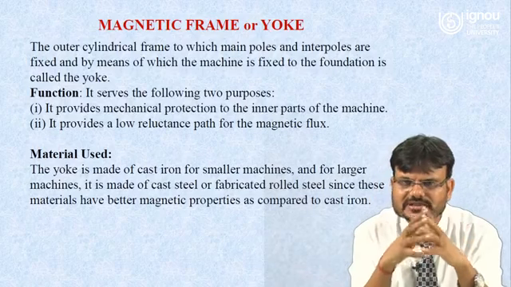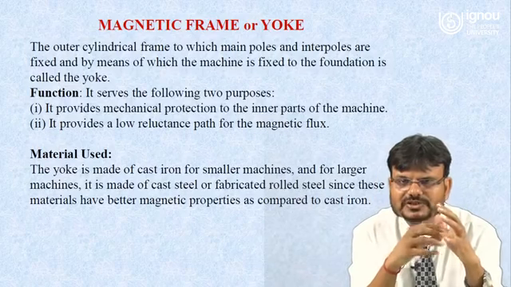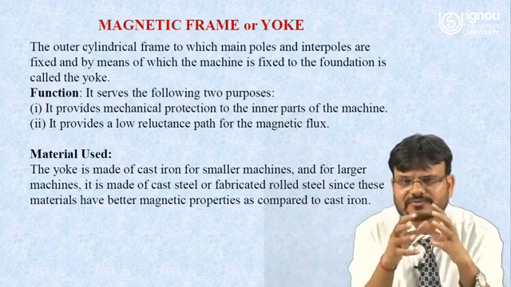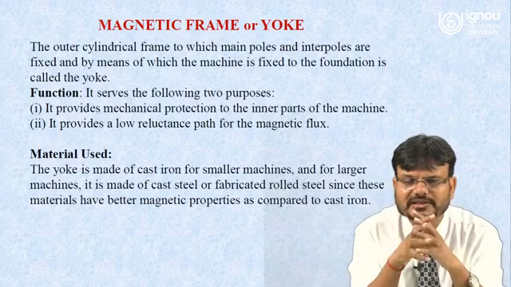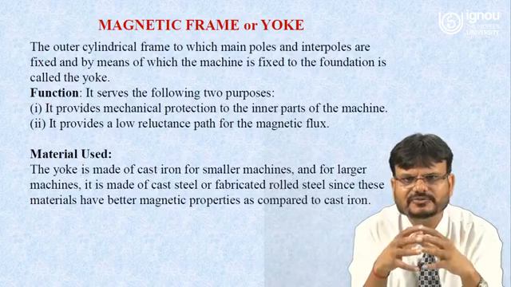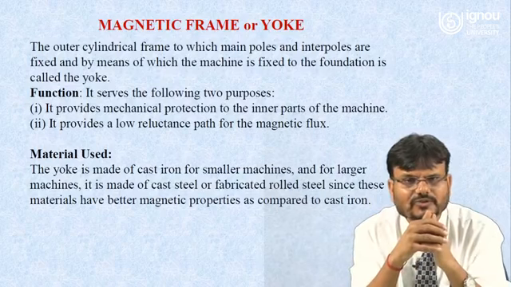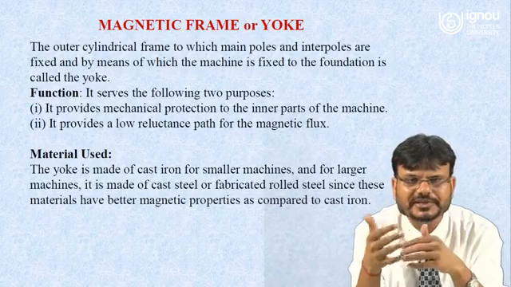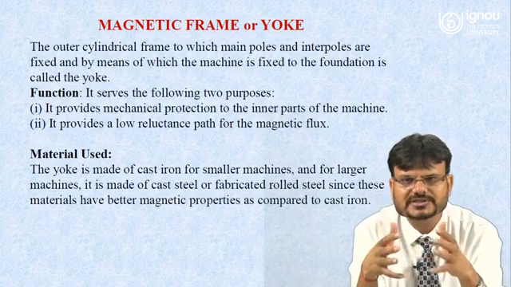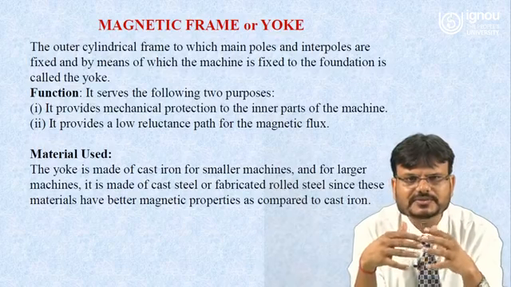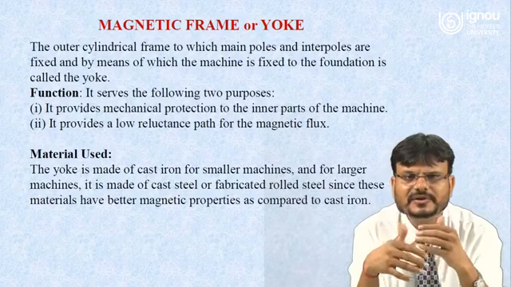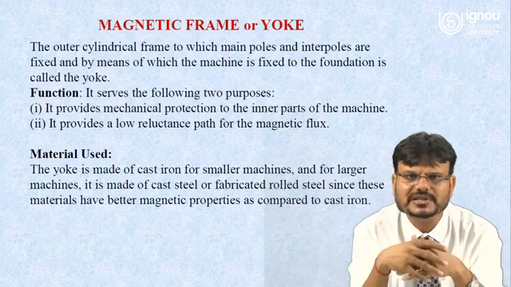Reluctance can be understood just like a resistance. If anything is opposing the magnetic flux, that is called reluctance. Like in the electrical case, if anything is opposing the flow of electrical current, that is called resistance. So the magnetic frame or yoke provides a low reluctance path for the magnetic flux. Now we have to understand what magnetic material is used to make this magnetic frame or yoke. The yoke is made of cast iron for smaller machines, and for larger machines it is made of cast steel or fabricated rolled steel, since these materials have better magnetic properties as compared to cast iron.